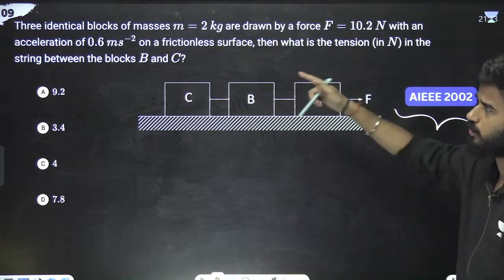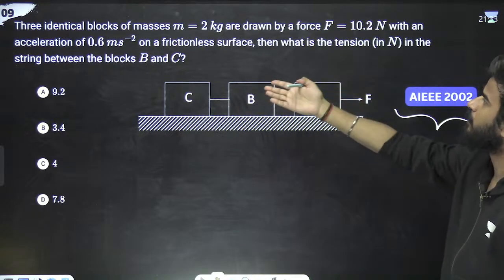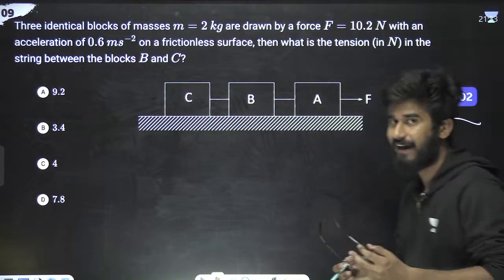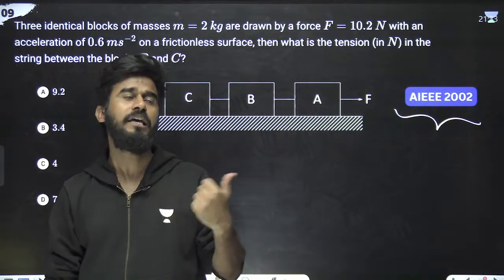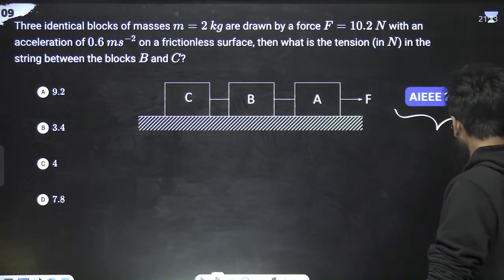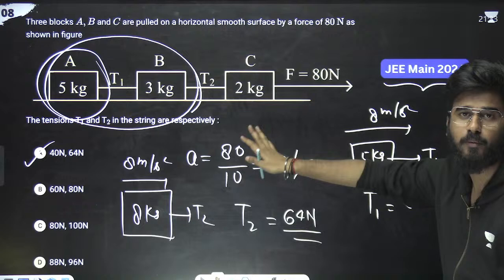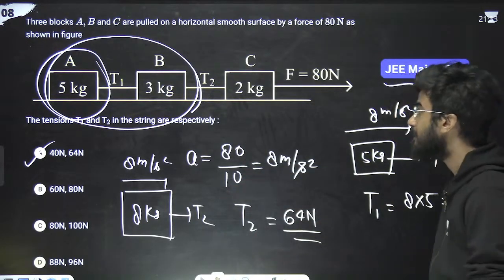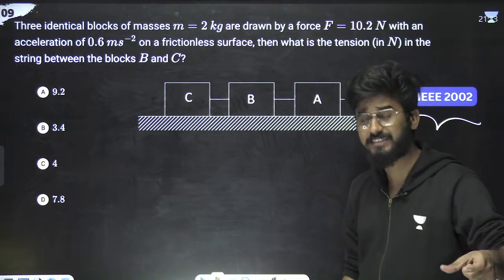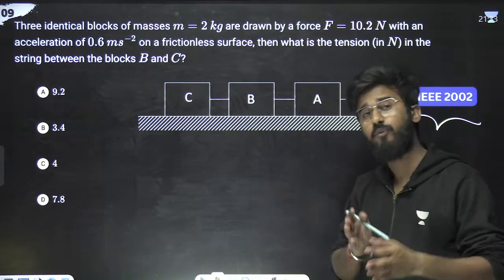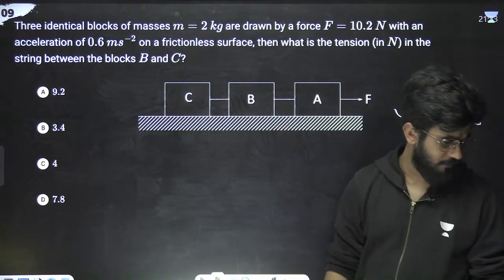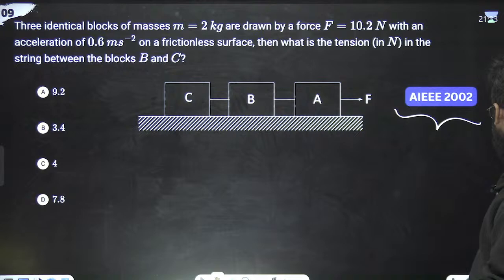Next question. Similar question. I'm not going to solve it. Same question. You have to find the normal. Suppose that you had given the exam in 2024 and you had solved this question from AIEEE 2002, you could easily tackle this problem. Although it is easy, you get a large idea from the PYQs of what kind of questions are going to be asked in the next examination. So that's why I'm going to focus on all kinds of PYQs. Any confusion? Any problem till here?